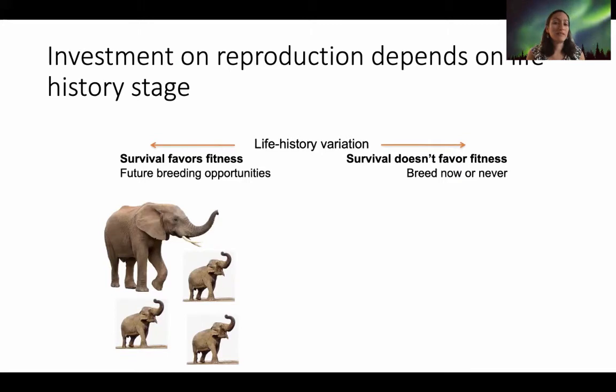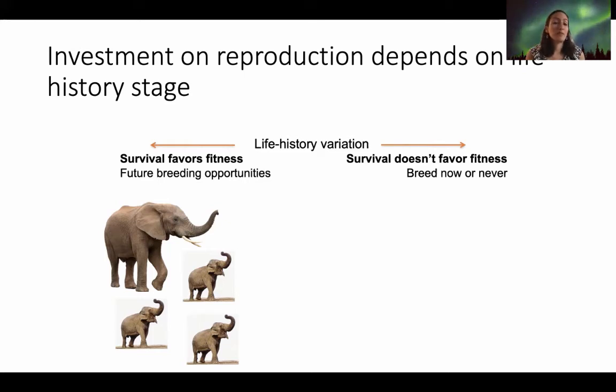If, let's say, there is a drought or there is not enough food available, then in that case it's better to focus on surviving right now, and then things will be better in the future so that you will have energy and resources available to reproduce and produce an offspring at that time that will have better chances to survive than if you do it right now when conditions aren't so good.